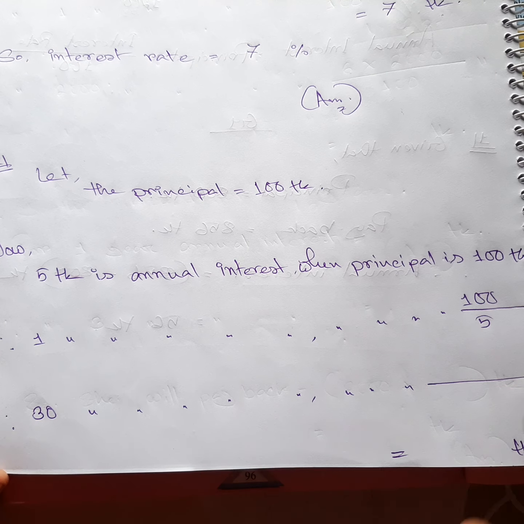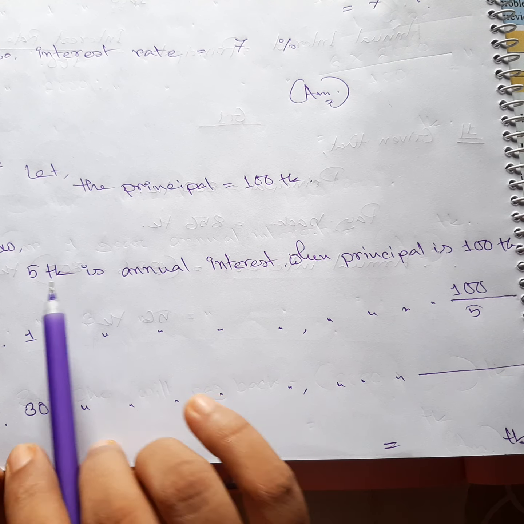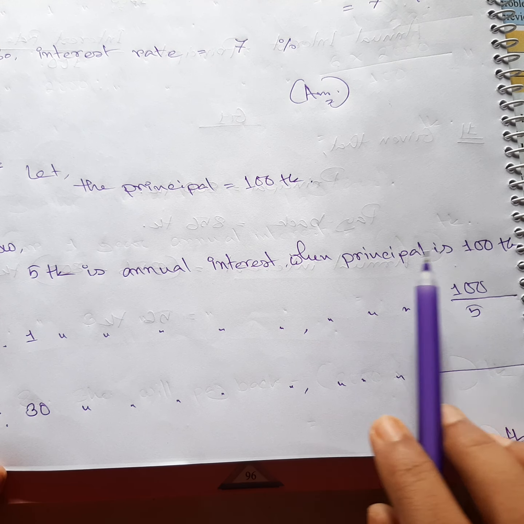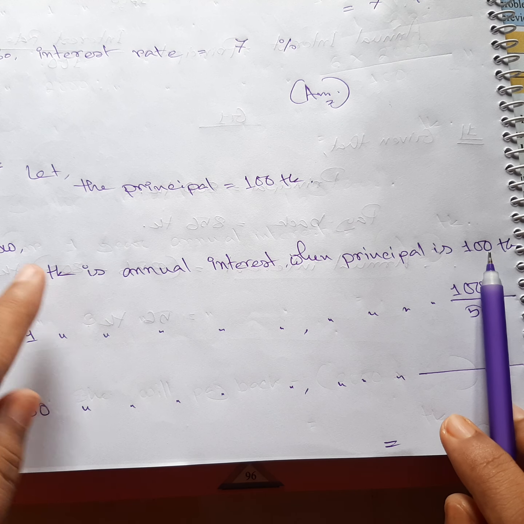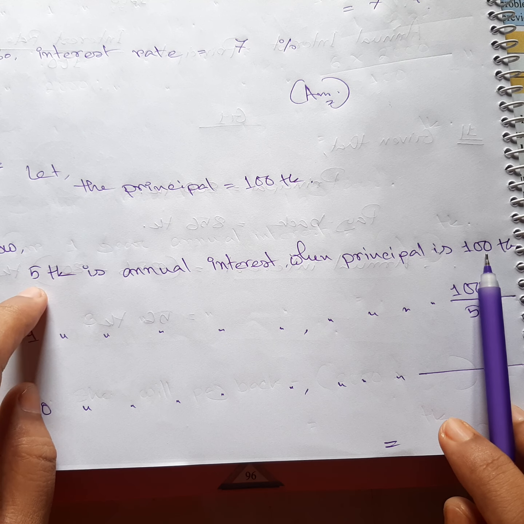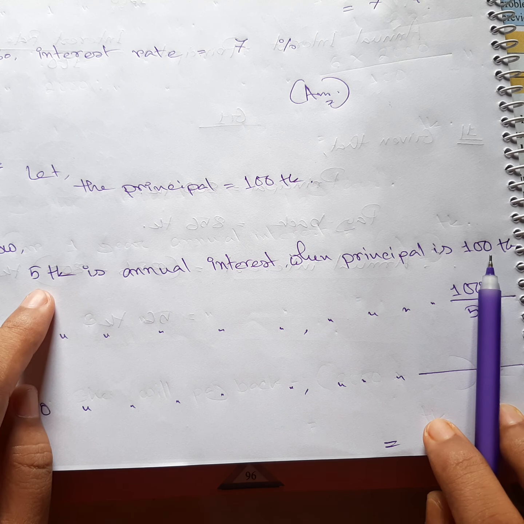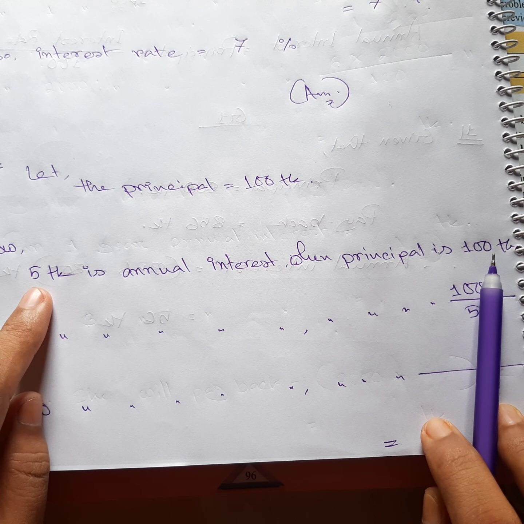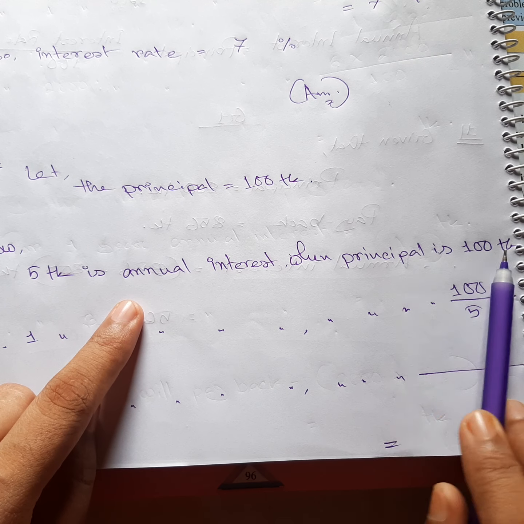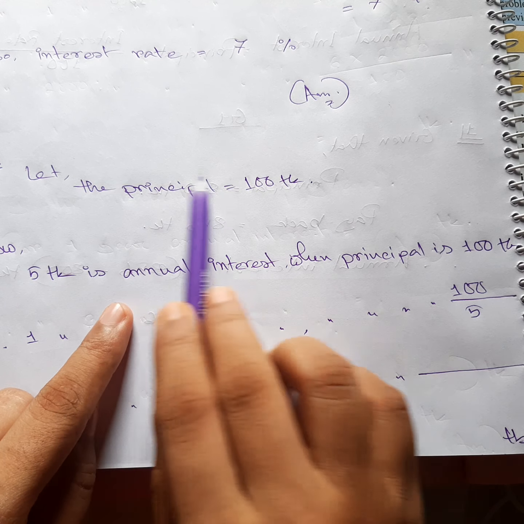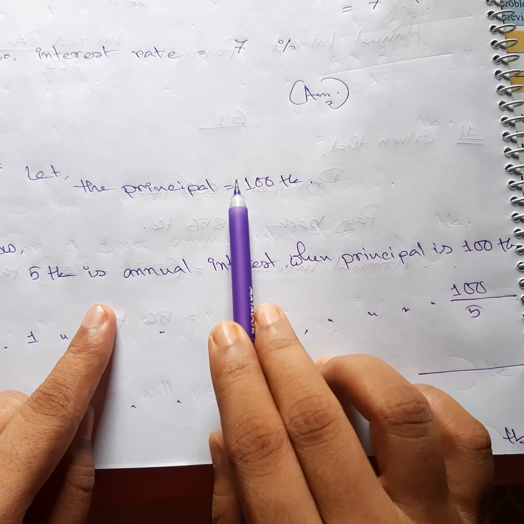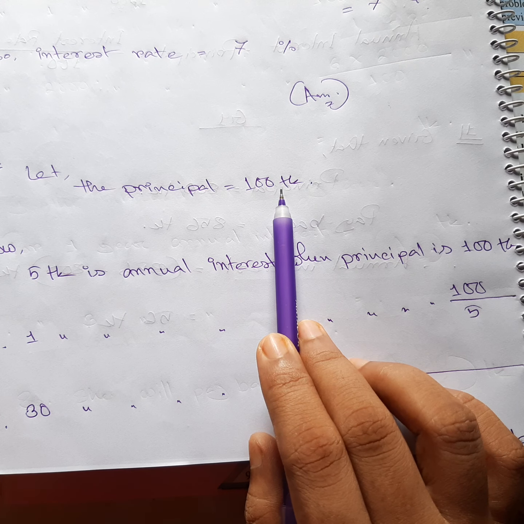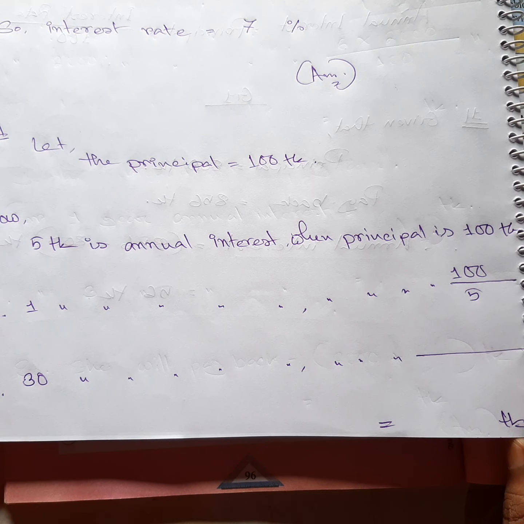Let the principal be 100 taka. Now 5 taka is the annual interest when the principal is 100 taka. As you know, we have an interest rate of 5%, which means on 100 taka we are going to give 5 taka. So 5 taka will be our annual interest and the principal is 100 taka. This is why we take this kind of 100 amount for percentage math, because it makes our life easy.